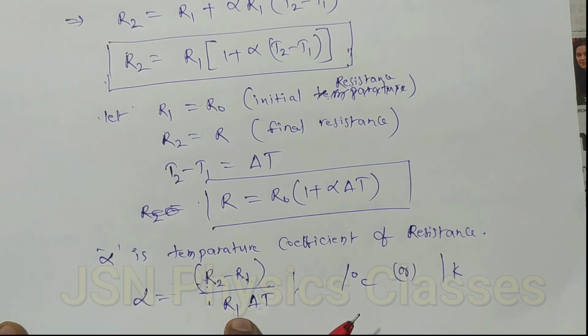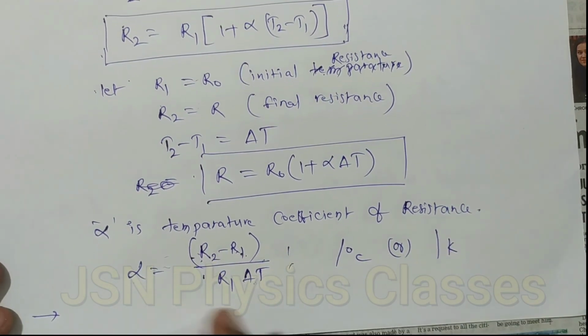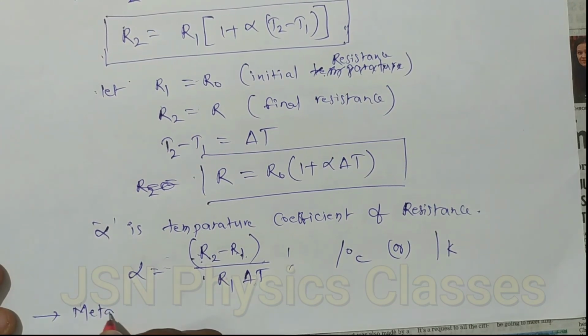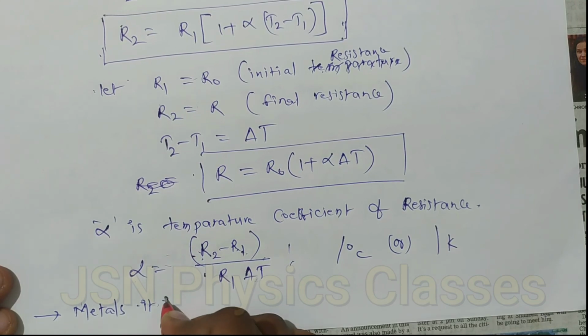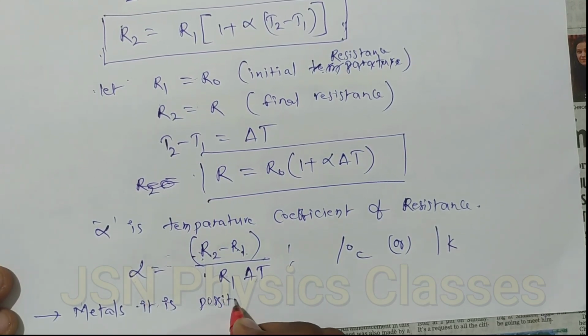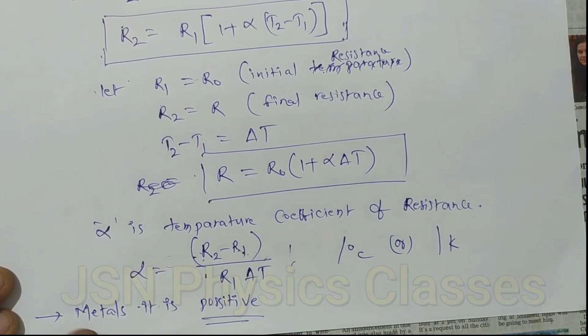So this is called the temperature coefficient of resistance. Here I am writing the temperature coefficient of resistance for metals. For metals, alpha is positive. Remember, this is very important. For metals it is positive.